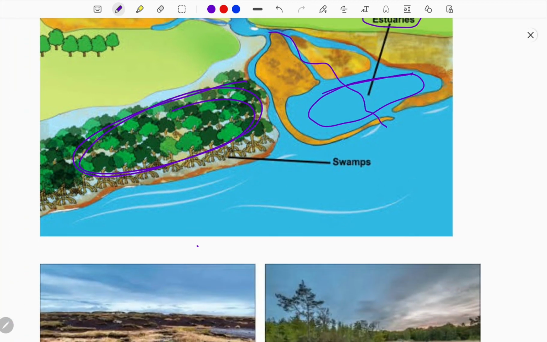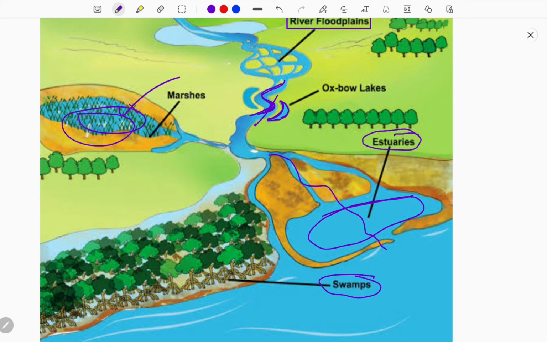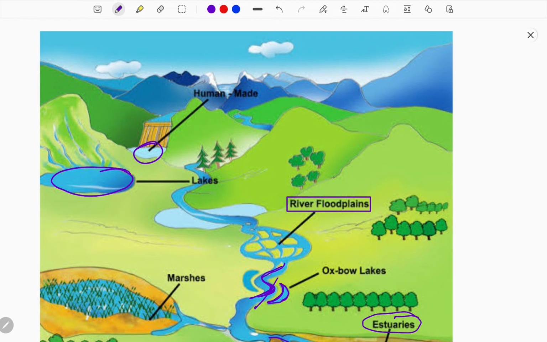And next, swamps. Here water will be present at the surface and huge plants will be located. This region is called the swamp. And here mostly grass-like vegetation will be found, not trees. So vegetation other than trees is considered marshy lands or marshlands. And next, lakes, which are one of the important wetlands for your study. And next, whenever dams and such things are constructed along the water bodies, the region that has been formed artificially by humans is called artificial wetlands or human made wetlands.